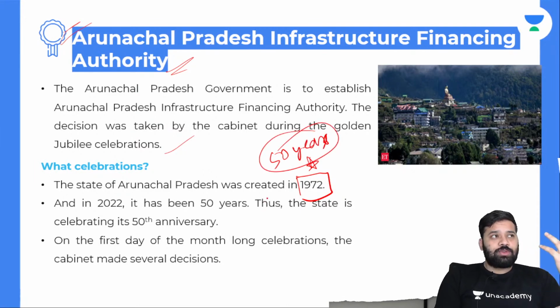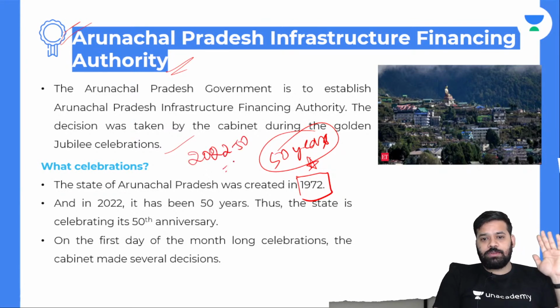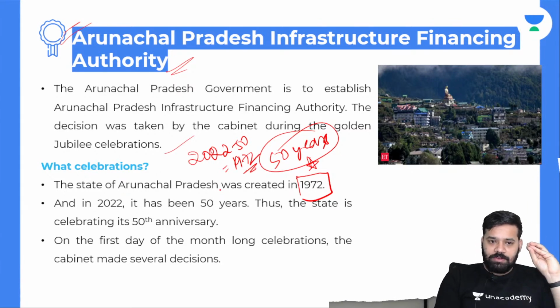So all you need to do is, suppose you forget when Arunachal Pradesh was established, then you should know that Arunachal Pradesh has completed 50 years since its inception, or else from the time that it got statehood. So 2022 is the present year, minus 50, you will get 1972. As simple as that. You don't need to mug up anything. Just remember Arunachal Pradesh state completed 50 years, and in 2022, it has been 50 years.